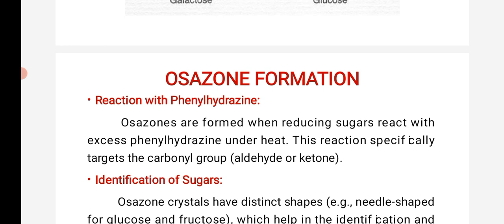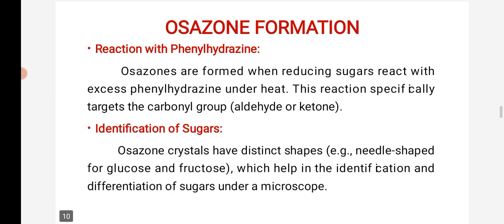Osazones are formed when a reducing sugar reacts with excess phenylhydrazine under heat. So only under heat conditions are the sugar and the phenylhydrazine reagent combined. This reaction specifically targets the carbonyl group. Why? Because a carbonyl functional group will always be present. Already I told you that glucose has an aldehyde group on the first carbon atom, and the ketone group is present on the second carbon atom.